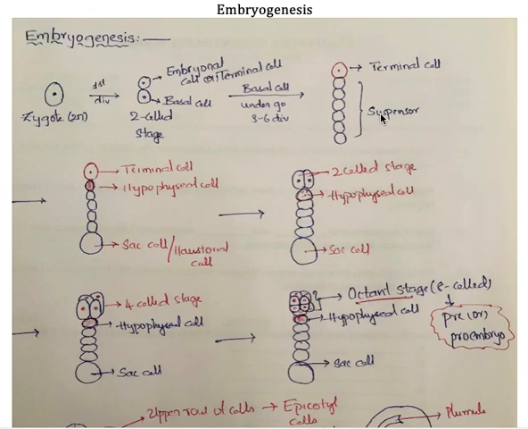Now let us take the suspensor. The basal cell undergoes 3 to 6 divisions, which results in the formation of the linearly formed suspensor. In that, see, the lower cell enlarges in size, and this enlarged lower cell of the suspensor is called the sac cell or globular cell or haustorial cell. So any name you can write. But in exams, what is usually asked is the sac cell.